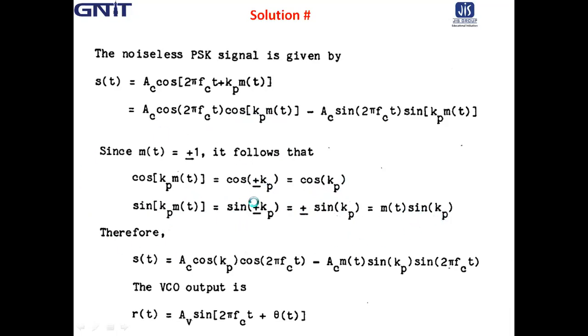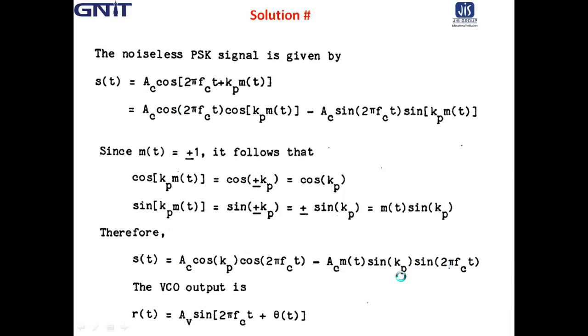Therefore, after putting the value of m(t), s(t) can be rewritten as Ac cos Kp cos 2 pi fc t minus Ac m(t) sin Kp sin 2 pi fc t.